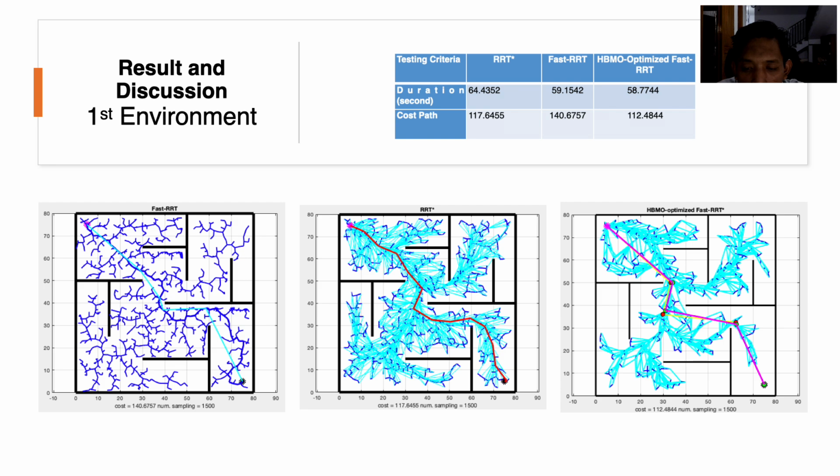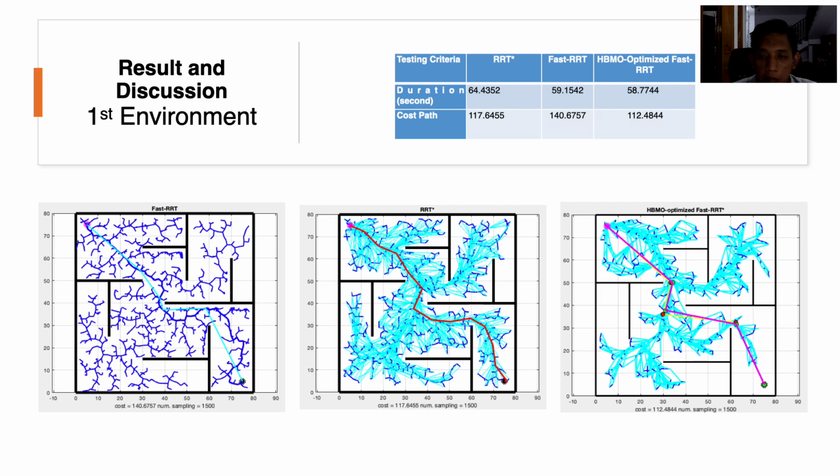This shows that the proposed method is similar to Fast RRT for the convergence rate value. This achievement is logical because the proposed method applies the same technique during exploration, namely fast sampling and random steering. However, referring to the cost path shown in this figure, the proposed method provides better values than the two predecessors, RRT star and Fast RRT. This proves that the proposed method can provide more optimal values even though sampling restrictions are applied during problem solving.